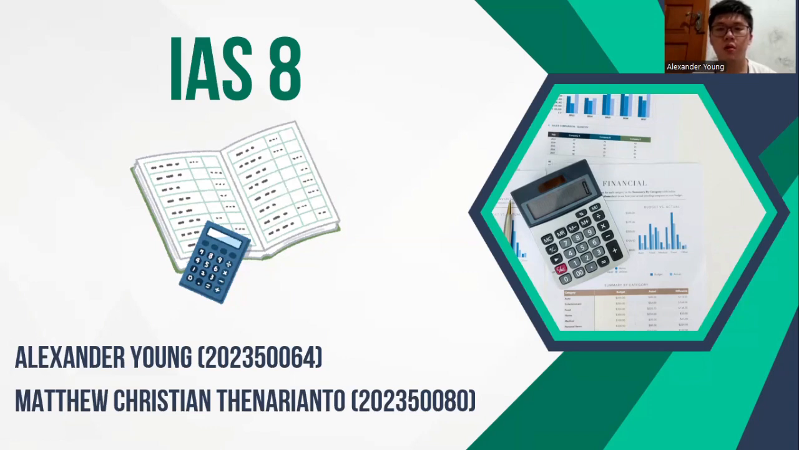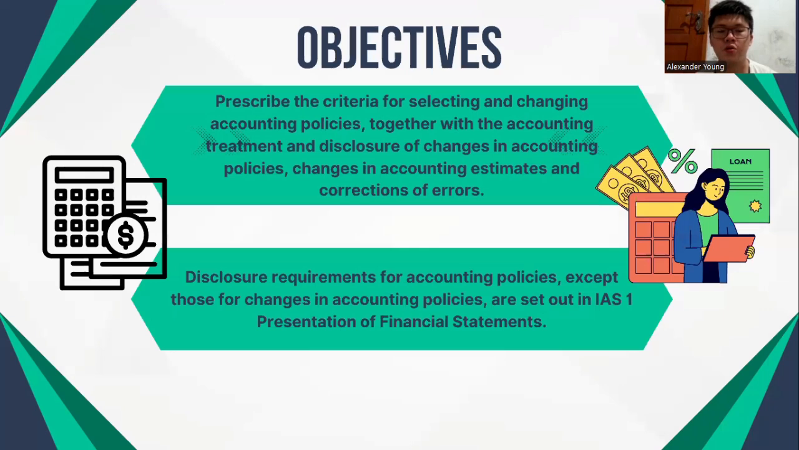We will explain to you about International Accounting Standard 8, which is accounting policies, changes in accounting estimates, and errors. The objective is to prescribe the criteria for selecting and changing accounting policies, together with the accounting treatment and disclosure of changes in accounting policies, changes in accounting estimates, and corrections.